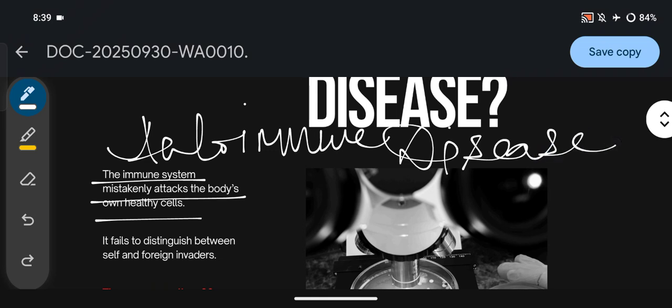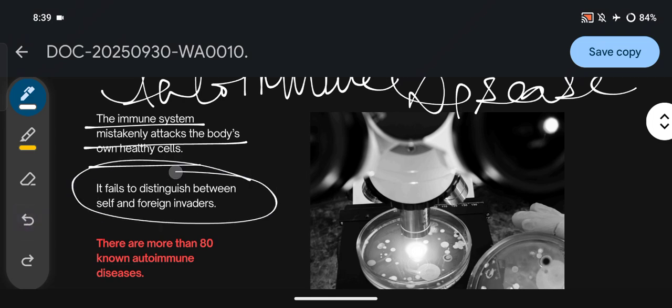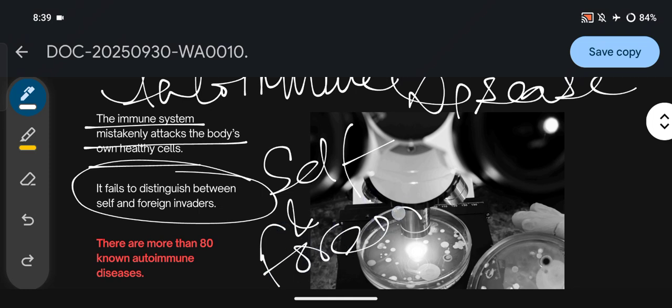Whenever our own immune system mistakenly attacks our own body's healthy cells, it fails to distinguish between self and foreign particles or invaders.